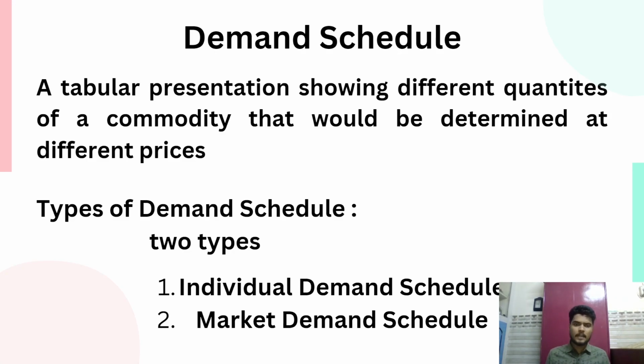There are two types of demand schedule: individual demand schedule and market demand schedule. Individual demand schedule is nothing but if the demand schedule talks about the demand by a particular individual, then it is called individual demand schedule. Market demand schedule: if the demand schedule talks about the demand by two or more individuals, then it comes under the market demand schedule.